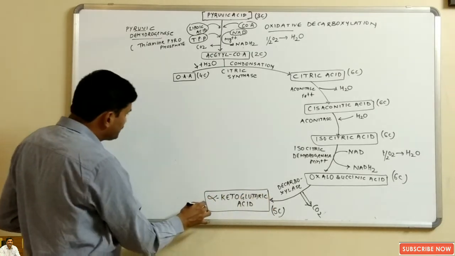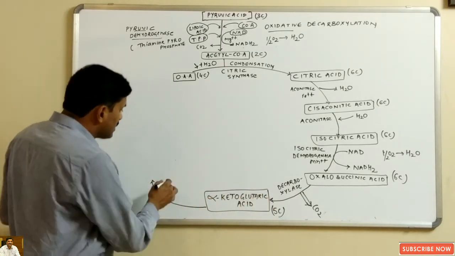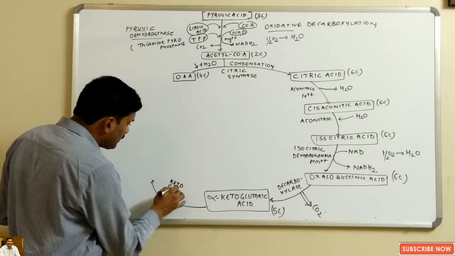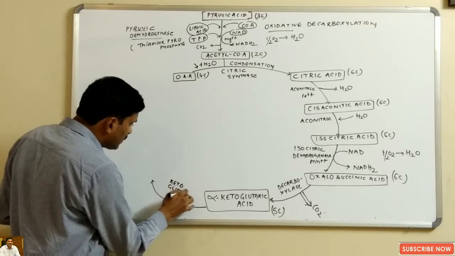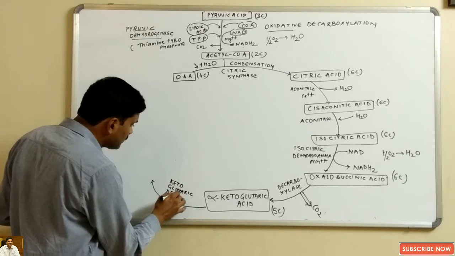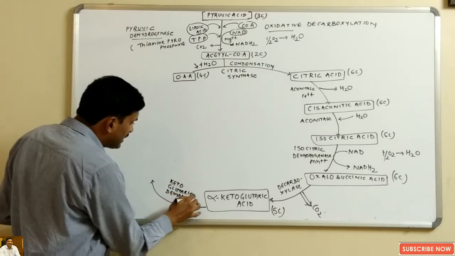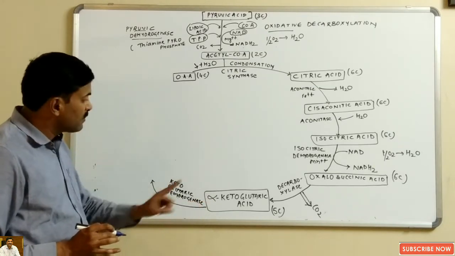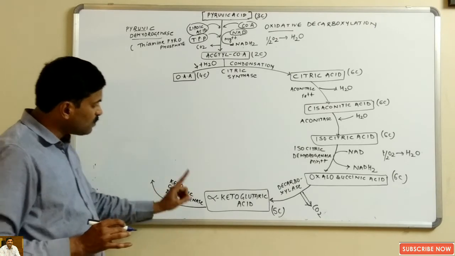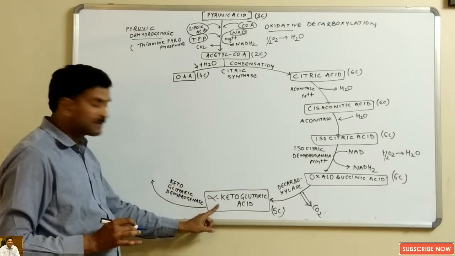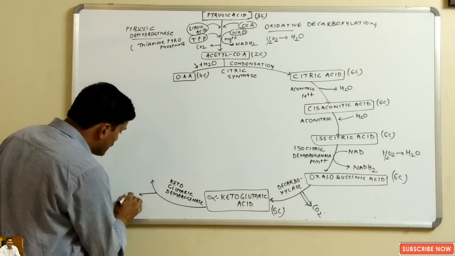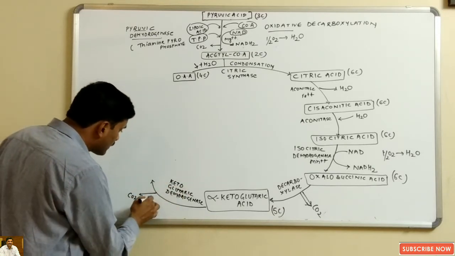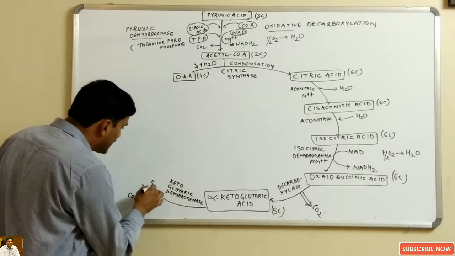Now in the next step what will happen? In the next step an enzyme will be used known as ketoglutaric dehydrogenase. Now what will happen in this step? Oxidative decarboxylation. To be noted here, oxidative decarboxylation of alpha ketoglutaric acid occurs. So carbon dioxide will be removed. Decarboxylation is happening, so carbon dioxide will be removed. Coenzyme A will be added from outside.